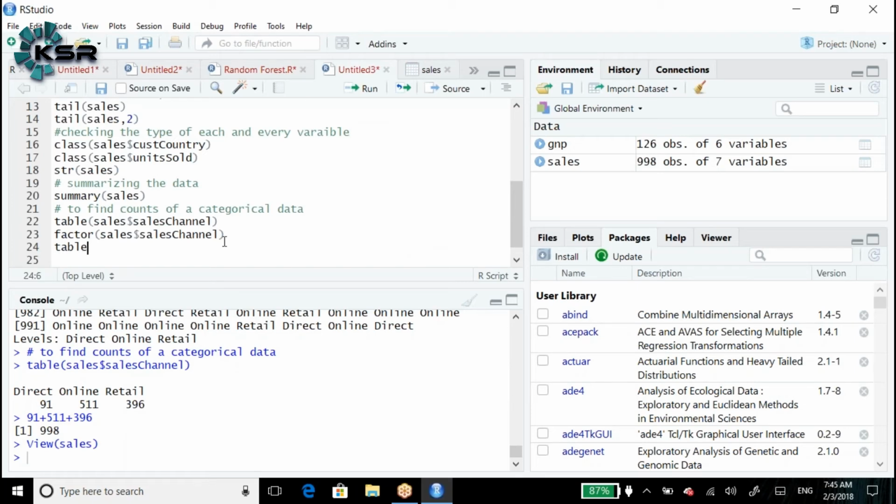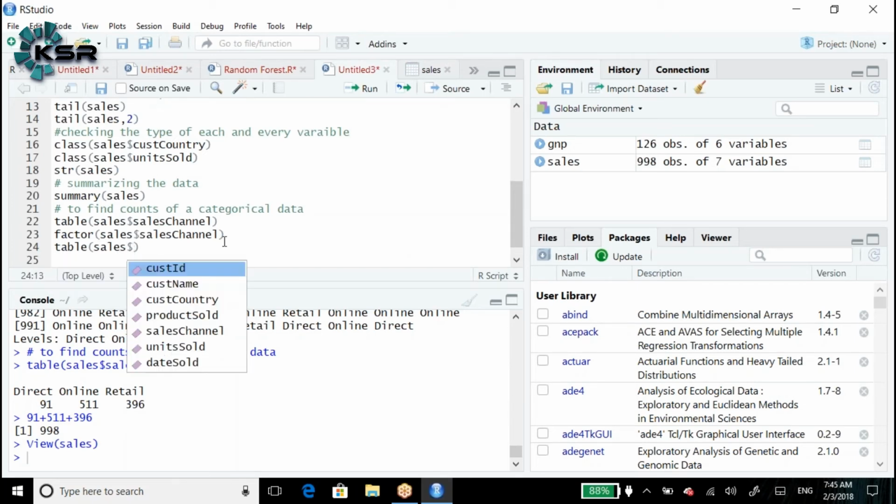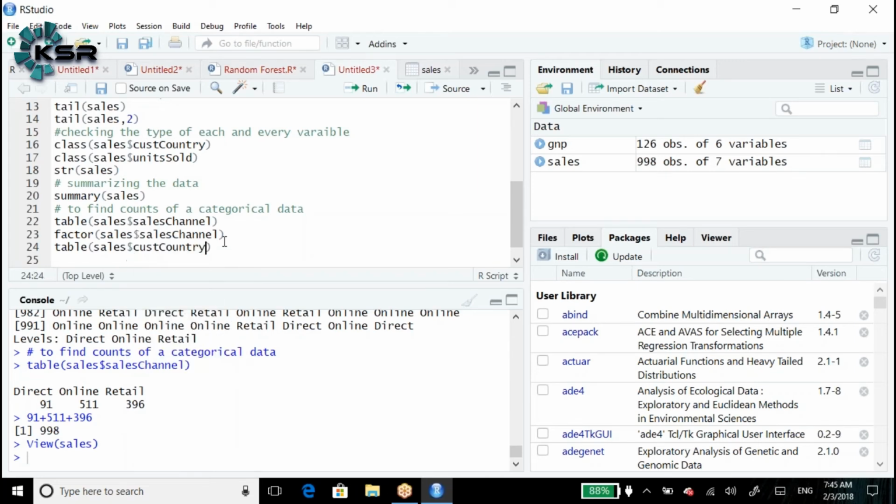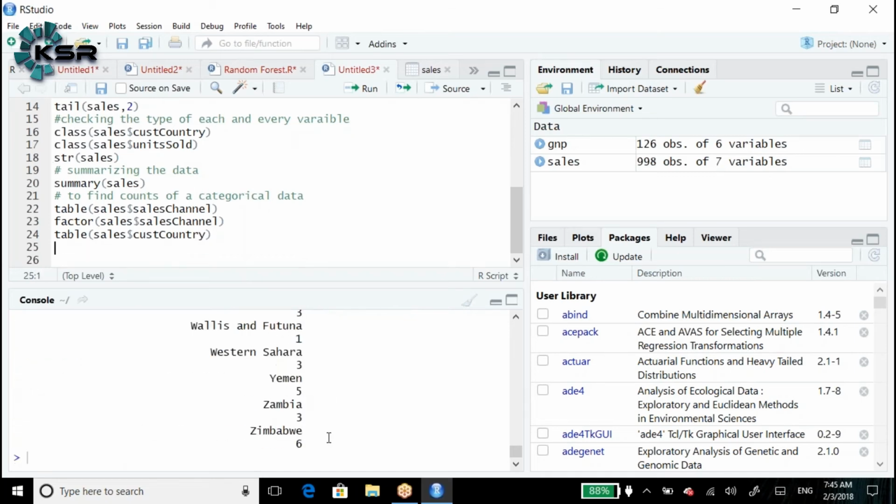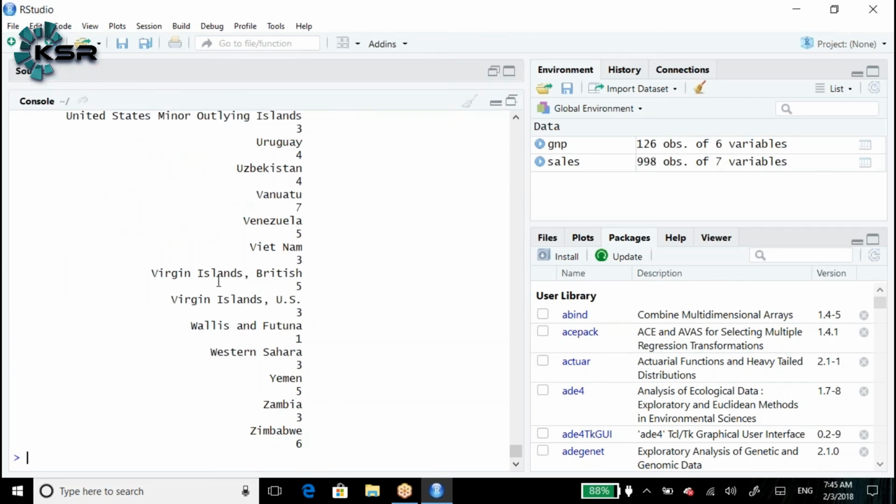Table of sales dollar, customer country. For the customer country, we are trying to find the counts: how many times a particular country has been repeated. Zambia, Yemen, Western Sahara, Wallis and Futuna, Venezuela, like that. These have been repeated.